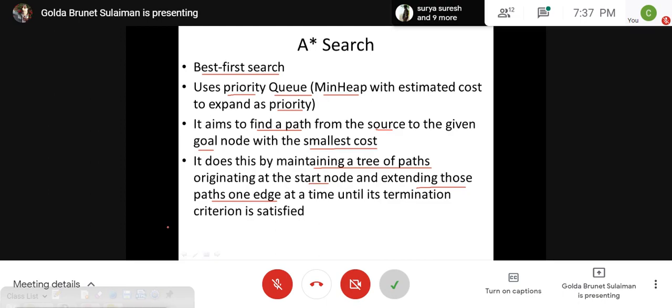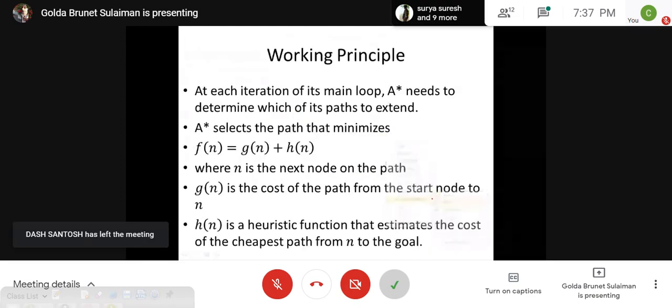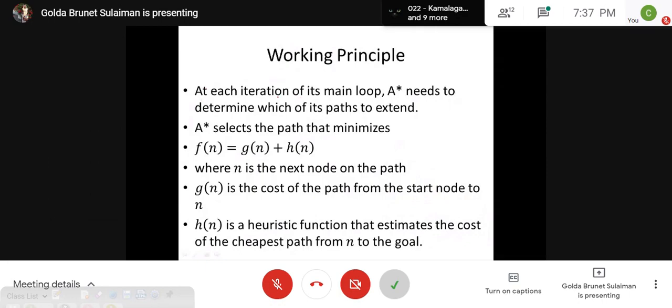And the working principle is this one. At each iteration, here also we have a loop. I haven't given this as an algorithm; it's better to understand this with an example. We have a loop wherein we are trying to explore some paths out of many. A star needs to determine which path to explore, or expand further, or investigate further. A star selects the path that minimizes this function.